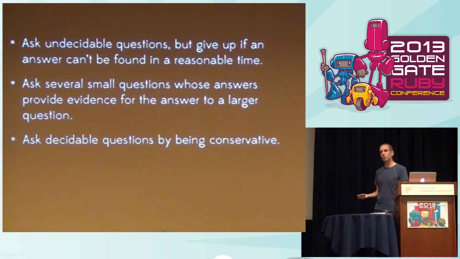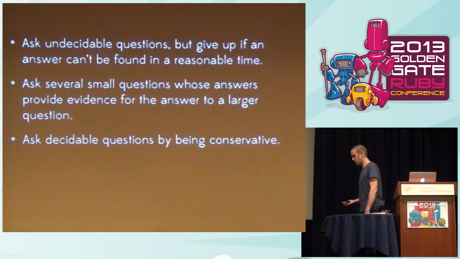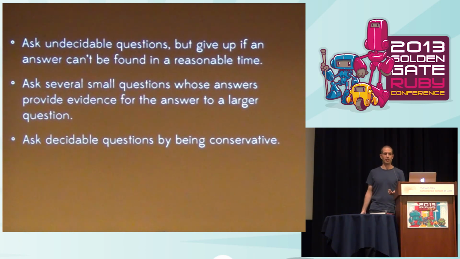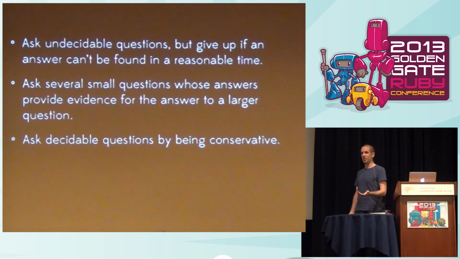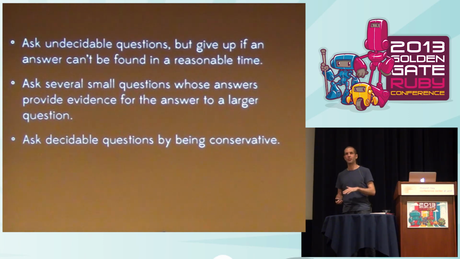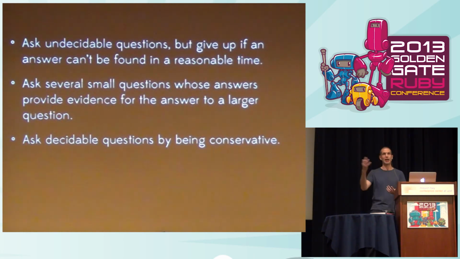Another option is to ask decidable questions by being conservative. An example of this is in optimizing compilers, which do an optimization called unreachable code elimination. Unreachable code is code in your program that's never going to be run. So if you say if false and then have a block of code, the compiler will try to remove that code for you. Unfortunately, reachability is an undecidable property because of Rice's theorem, so compilers try to underestimate how much of your code is unreachable by just looking for particular patterns. They know that if you put if false and then a block of code, or if you put return halfway through a method, they can spot that there's some unreachable code there. So they can remove some of the unreachable code, but not all of it. There may be some code lurking that the compiler doesn't have a pattern to spot as unreachable.